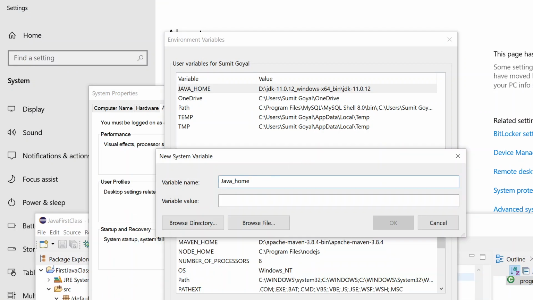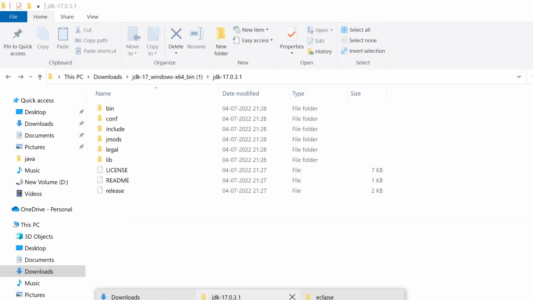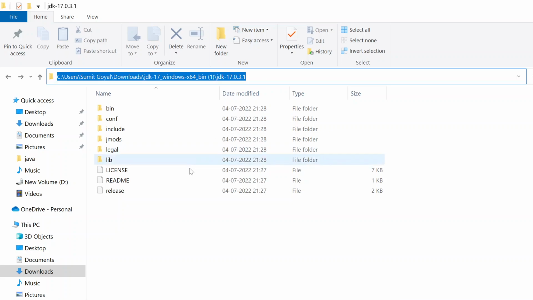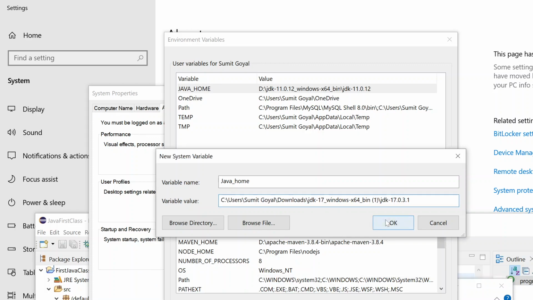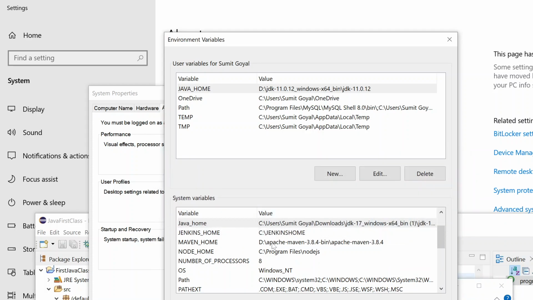This is our global variable, so Eclipse will communicate with it and identify where all the Java files are present. Come to this folder and copy this path, copy till here, paste it here, and click on OK.